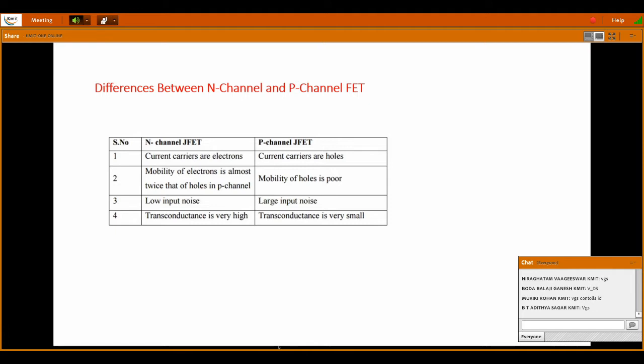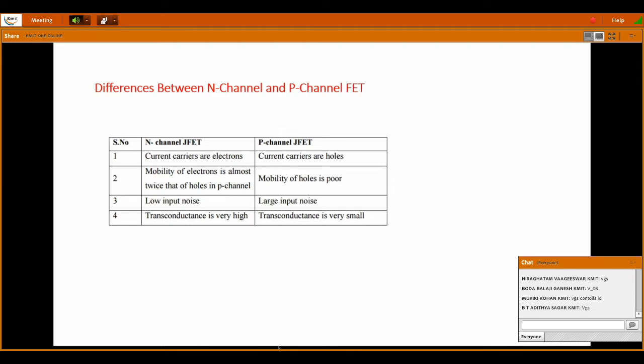So if the channel is made of N type material, then it is an N channel FET, and if the channel is made with P type material, then it is a P channel FET. Okay, so the difference is very simple. N channel means the majority carriers are electrons, and P channel means the majority carriers are holes. So that is the first difference we can say.